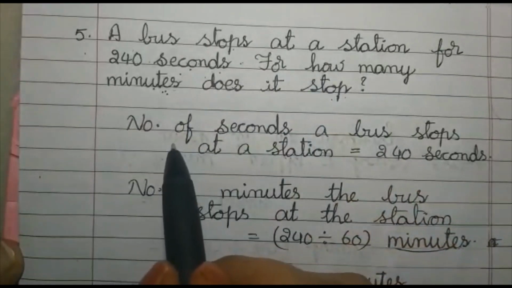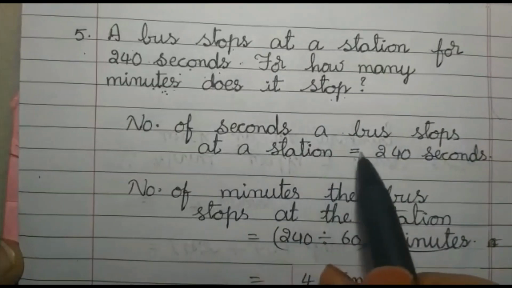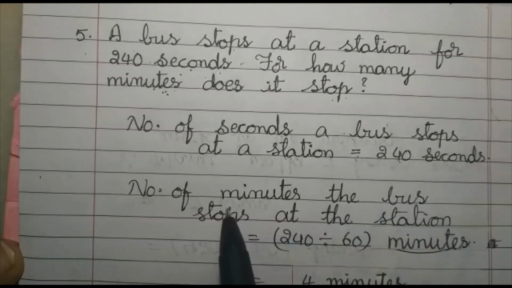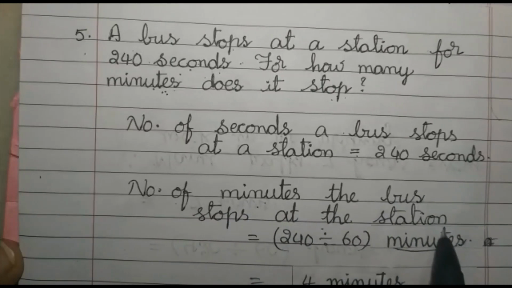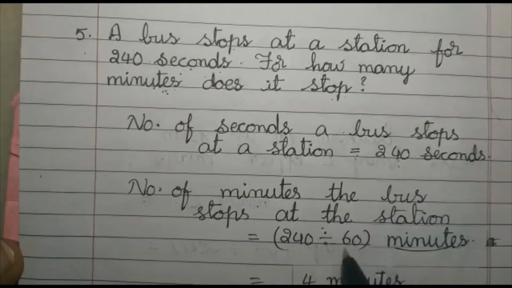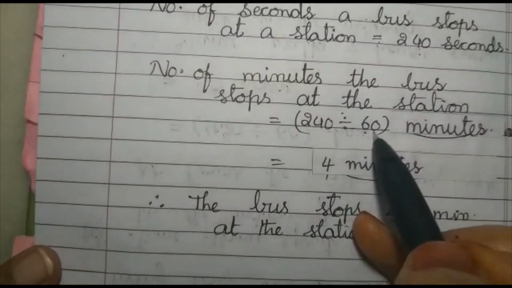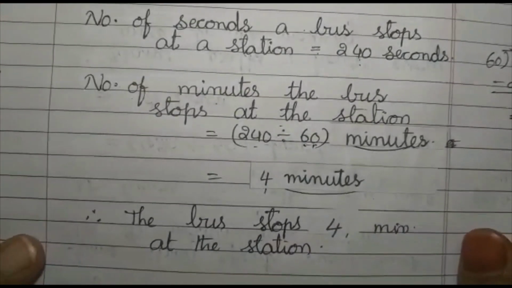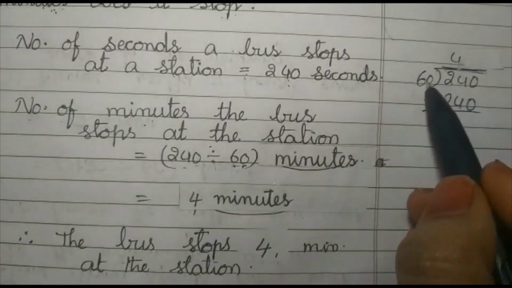Okay. Means time. Number of seconds a bus stops at a station. How many seconds? 240 seconds. Now he is asking in minutes to find. So number of minutes the bus stops at the station is equal to 240 divided by 60. Why? Because we are converting seconds into minutes, right? So 240 divided by 60 means divide 240 by 60.